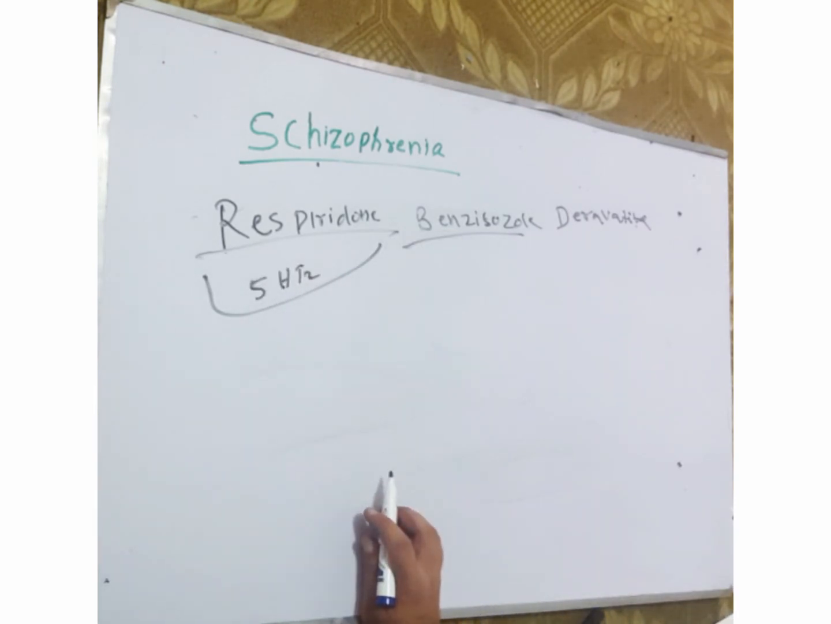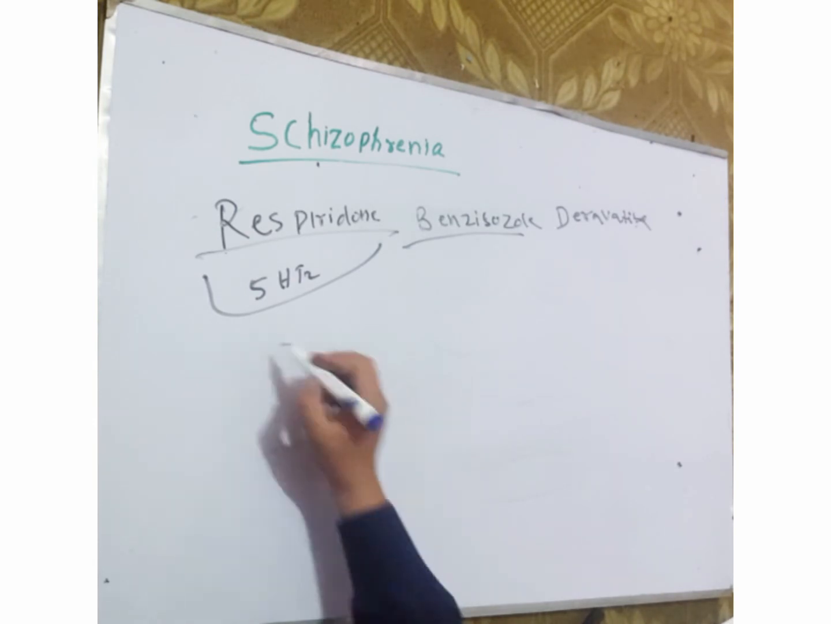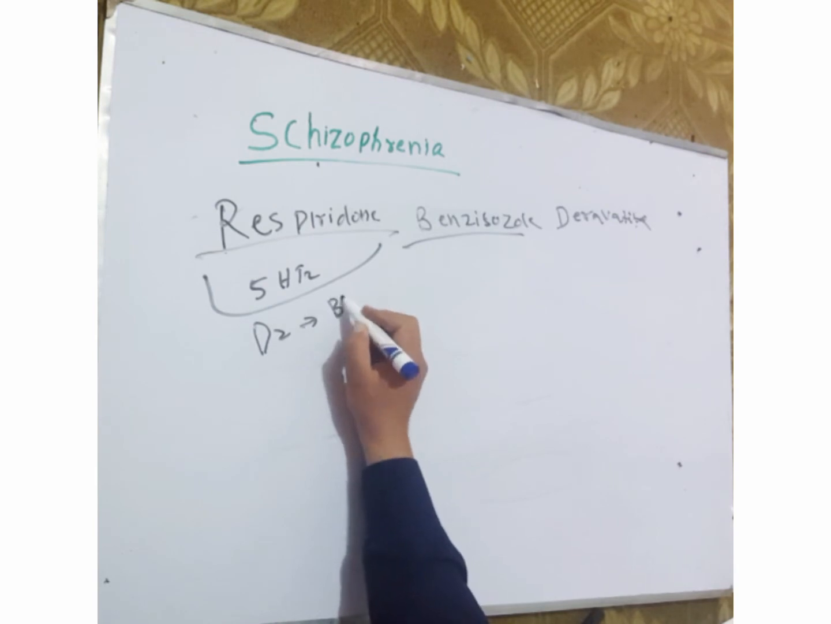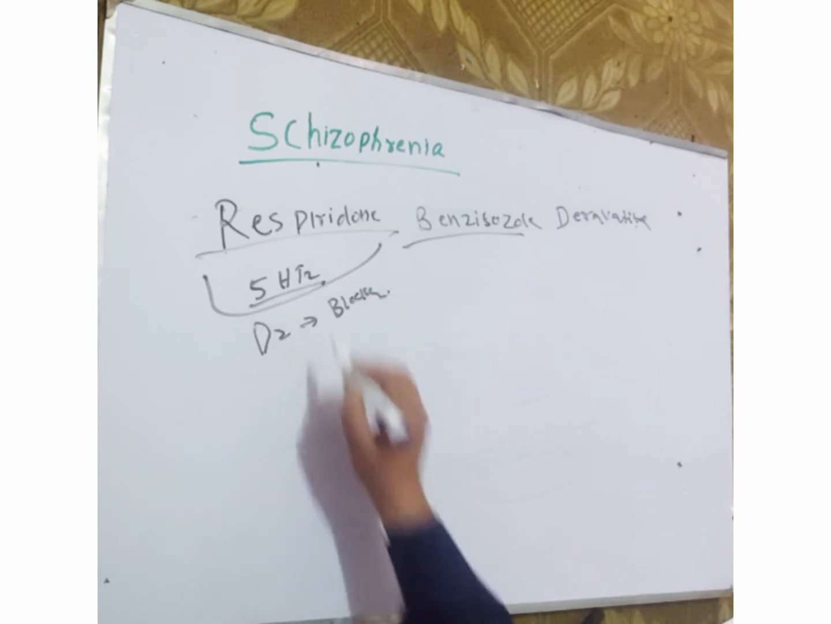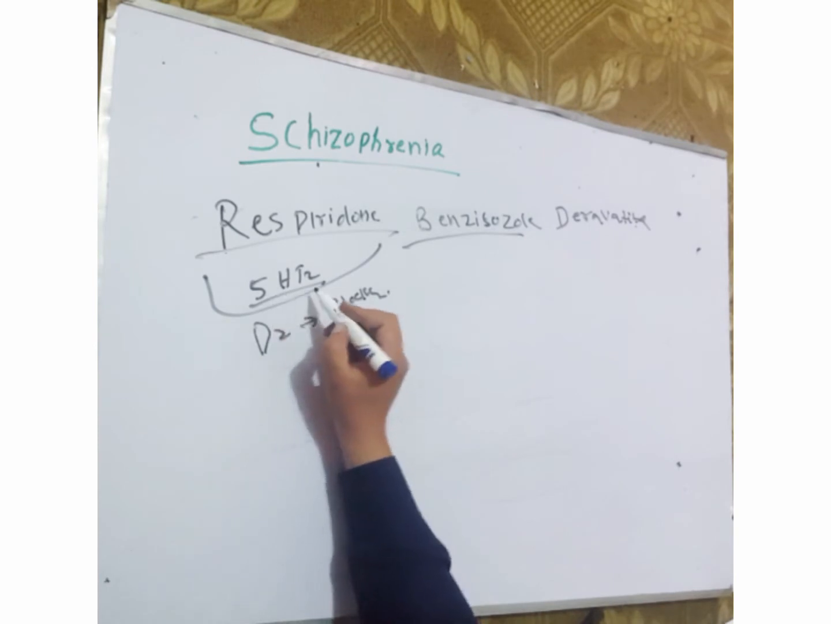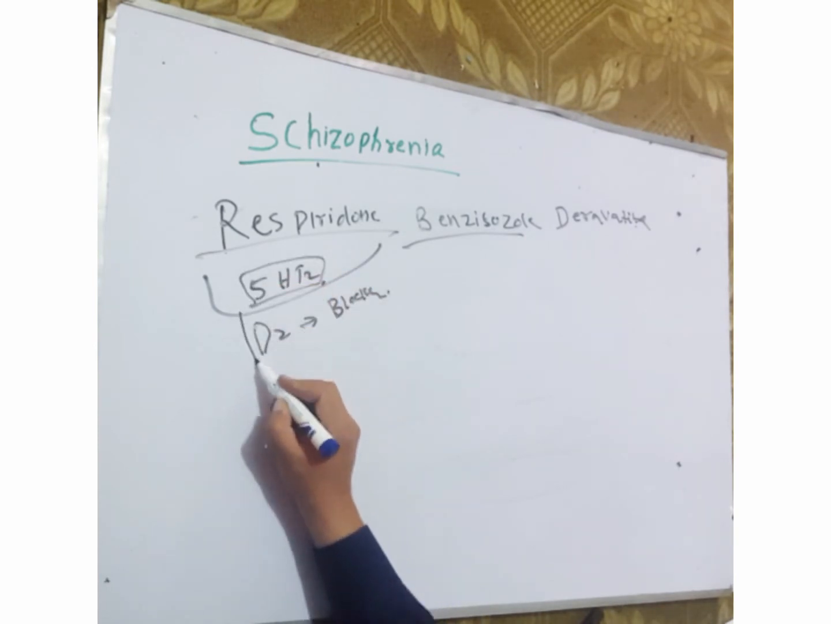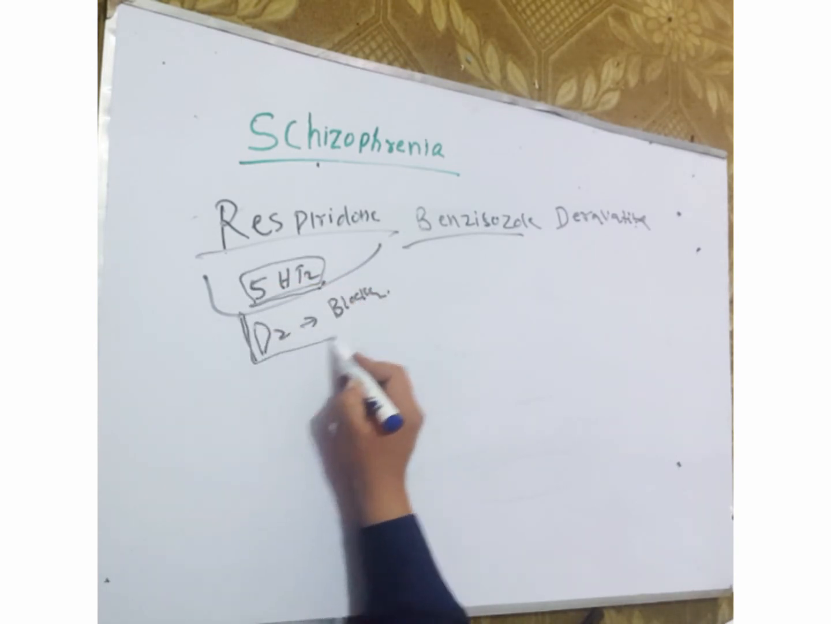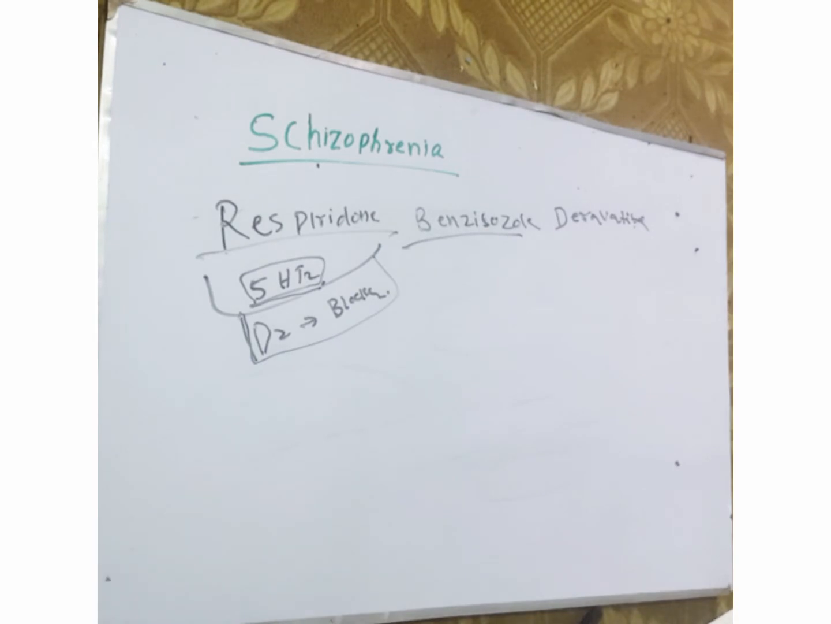It is also a D2 antagonist, that is, a D2 blocker. This is a 5-HT2 blocker, not an agonist, and a D2 blocker.